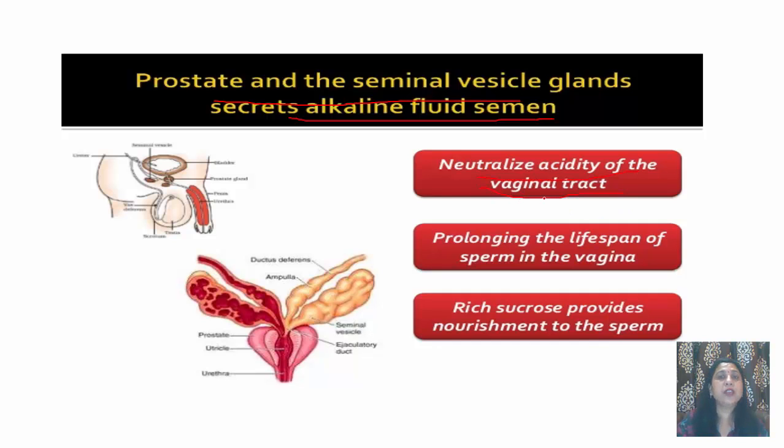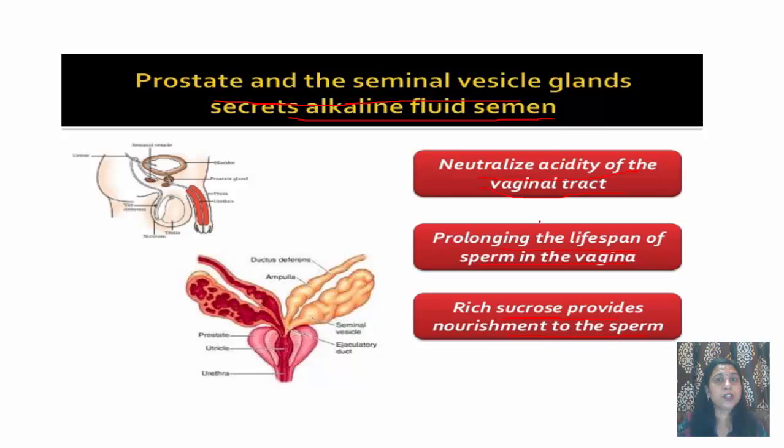Actually, in females the vaginal tract has an acidic nature, and this is neutralized by the alkaline semen of the male, which comes out along with the sperm. This semen also prolongs the lifespan of the sperm in the vagina, and it also supplies nourishment to the sperm.